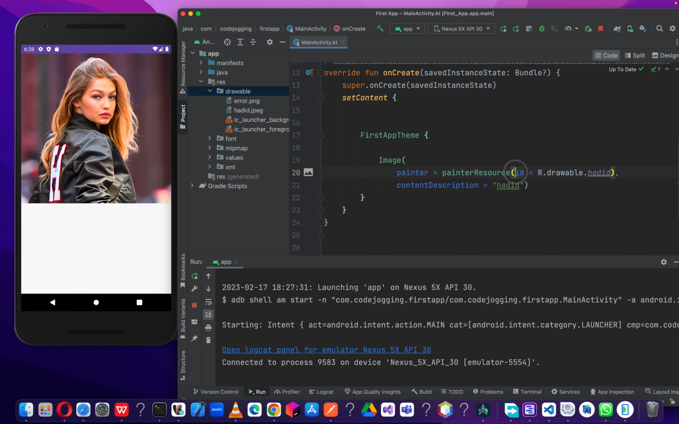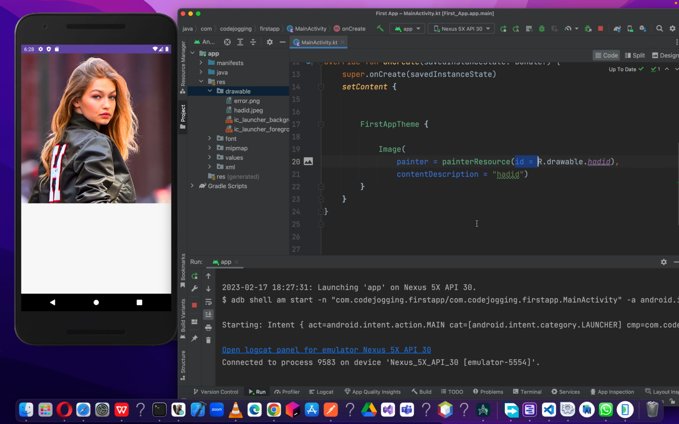That's the reason I have ID equals this. So we are now making a reference to this one by calling it ID, and the ID is in the form of an integer. So this is how we can call an image in our project locally and display it in our app.